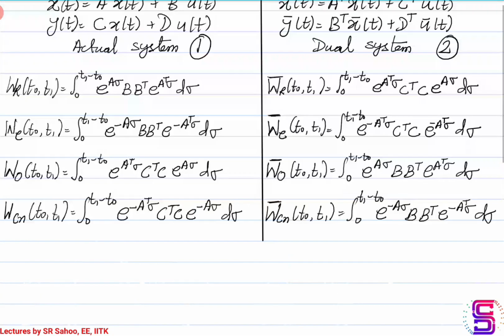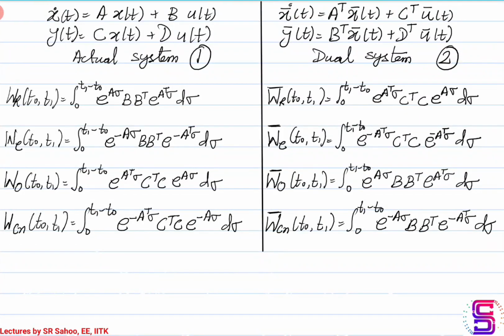Now, what is the duality that we are talking of in the LTI system? For this, consider these two systems. The first system is x dot equal to Ax plus Bu and y equal to Cx plus Du. The second system that we have on the right hand side is known as the dual of the first system and is in the form of x bar dot is equal to A transpose x bar plus C transpose u bar, and y bar, the output for this dual system, is B transpose x bar plus D transpose u bar. So u bar is the input for the dual system.